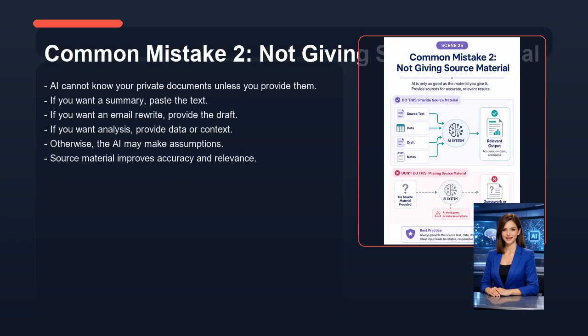Now let's look at common mistake 2, not giving source material. AI cannot know your private documents unless you provide them. If you want a summary, paste the text. If you want an email rewrite, provide the draft. If you want analysis, provide data or context. Otherwise, the AI may make assumptions. Source material improves accuracy and relevance.